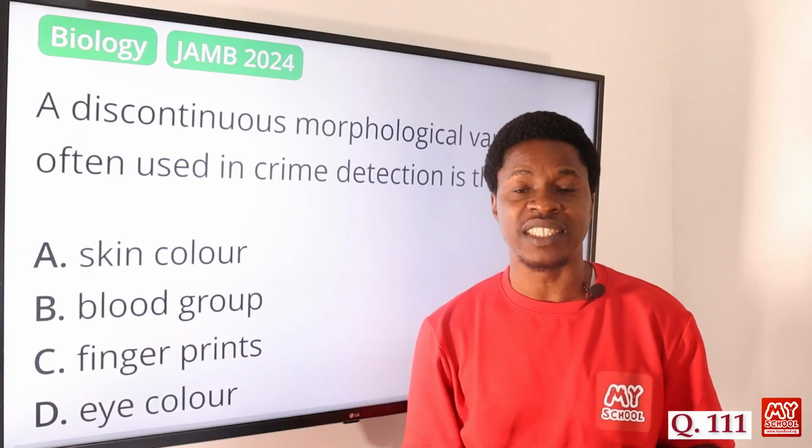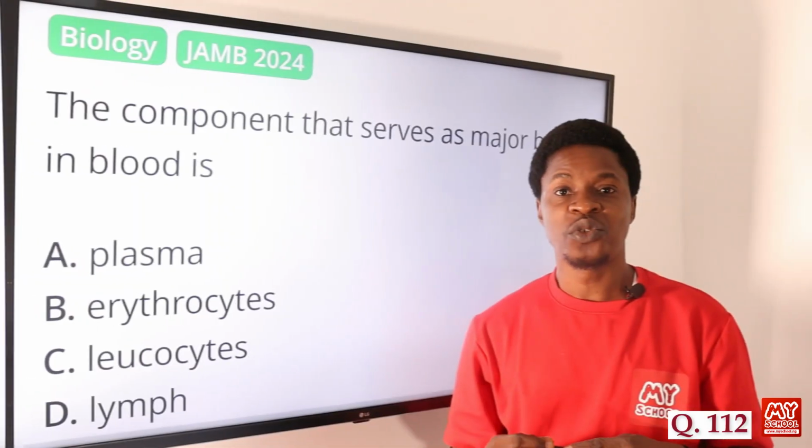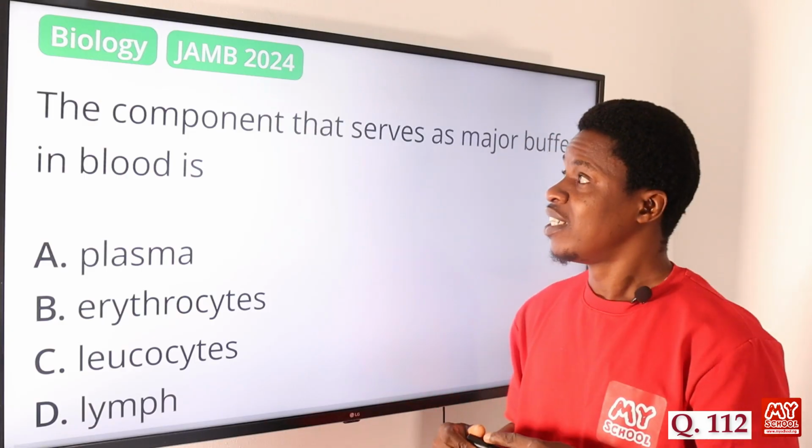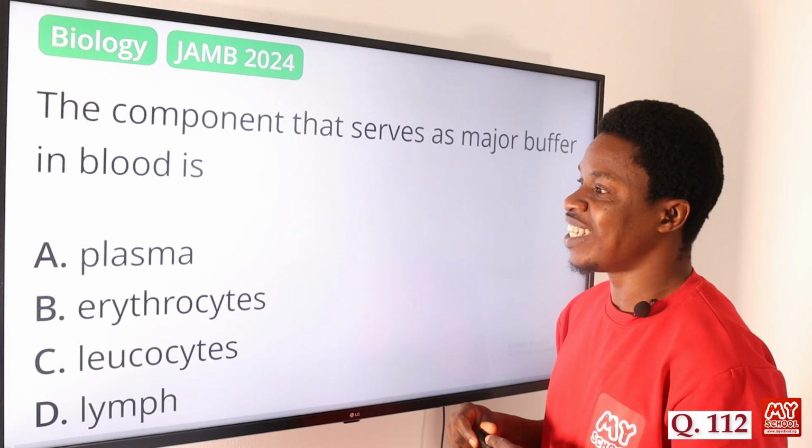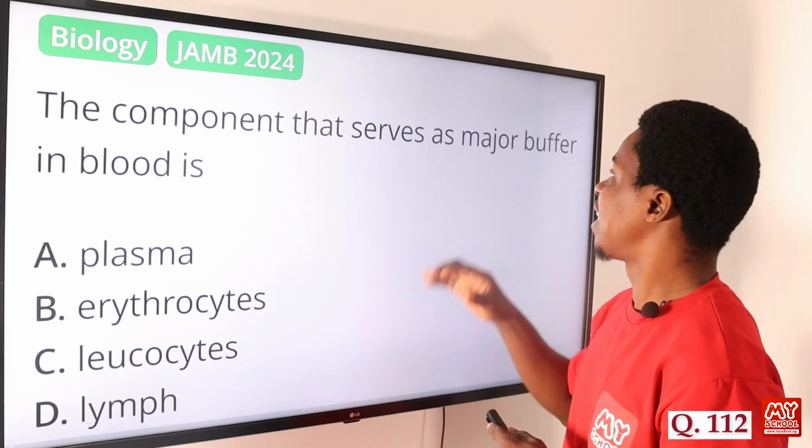So the correct answer is option C. Now on to question 112. The component that serves as major buffer in blood is what? The component that serves as major buffer.